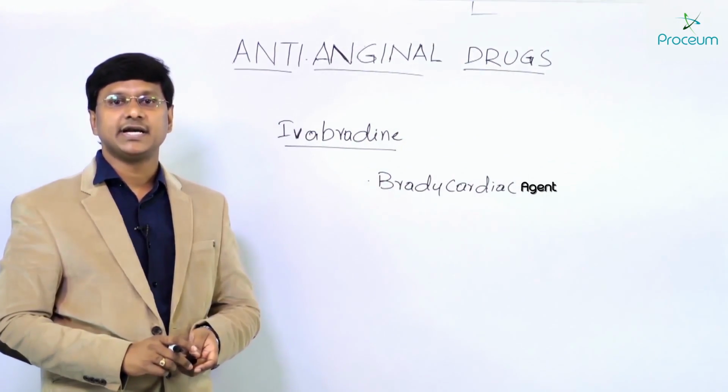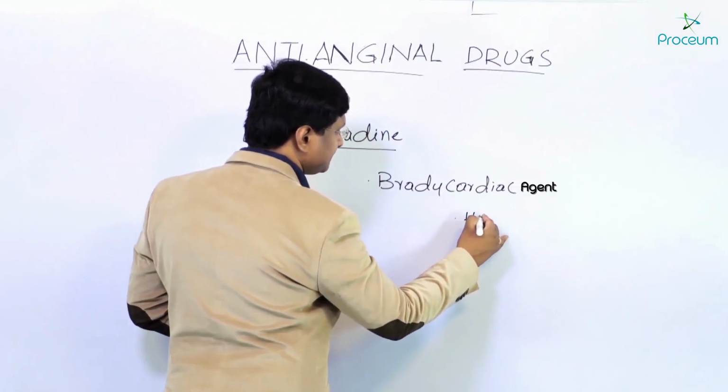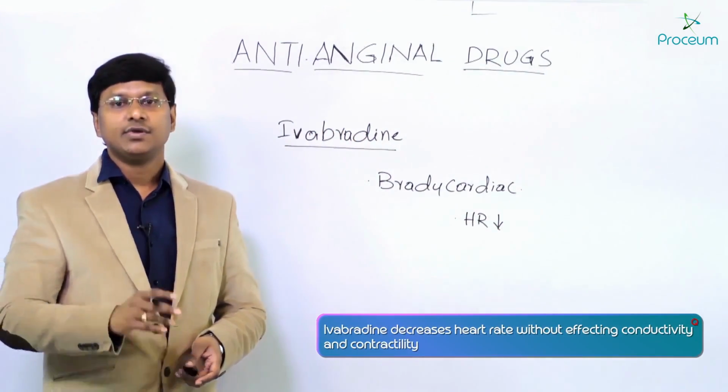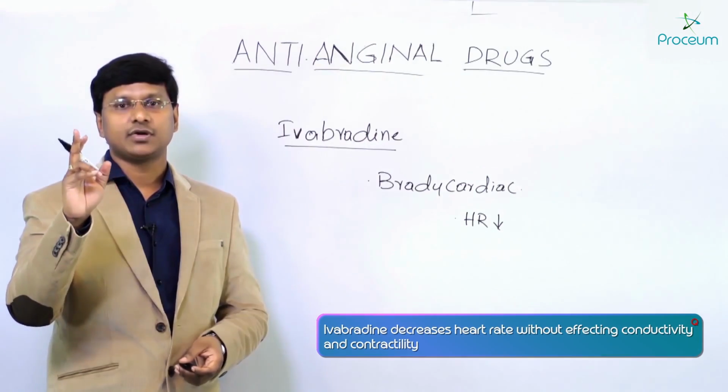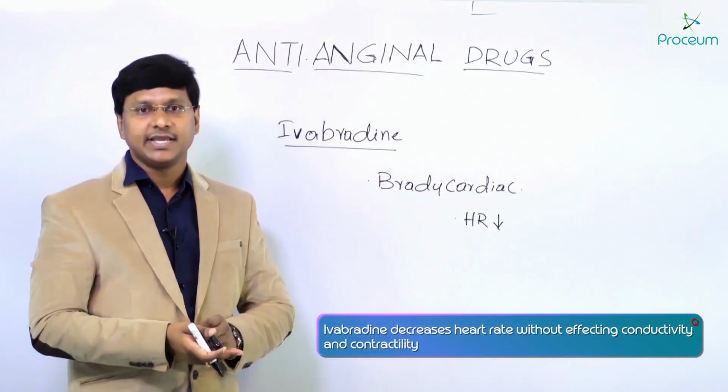Why is it called a bradycardiac agent? Because it decreases the heart rate without affecting the conductivity or contractility. That is why it is called the bradycardiac agent.